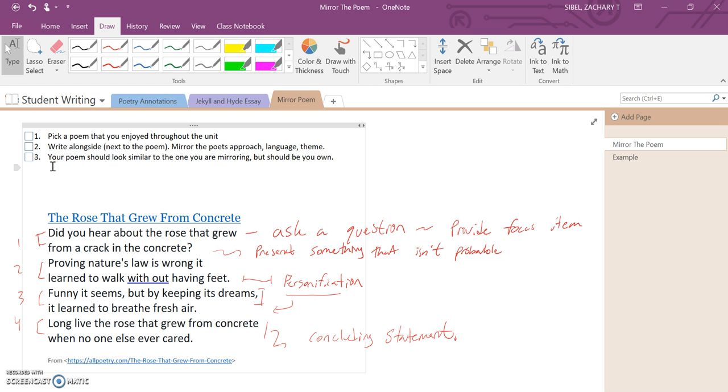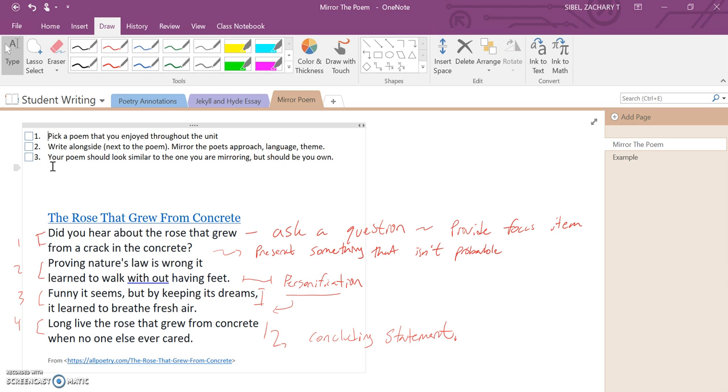I've kind of broken this down and given you an example. I used the Tupac Shakur poem, The Rose That Grew from Concrete. So did you hear about the rose that grew from the crack in the concrete? Proving nature's law is wrong, it learned to walk without having feet. Funny it seems, but by keeping its dream, it learned to breathe fresh air. Long live the rose that grew from concrete when no one else ever cared.